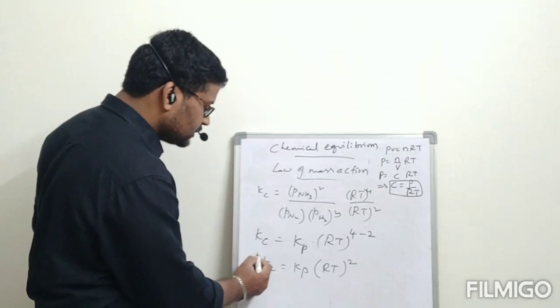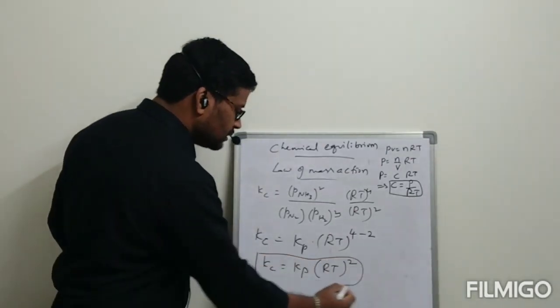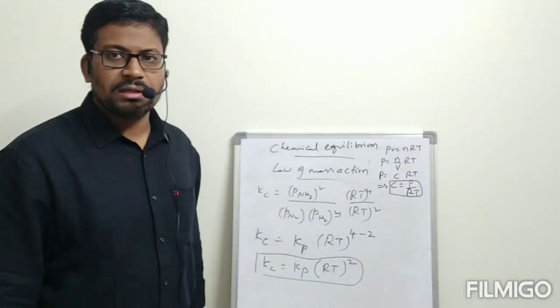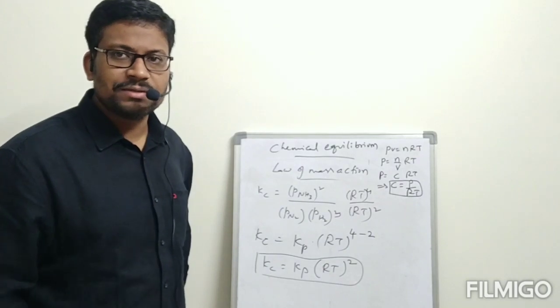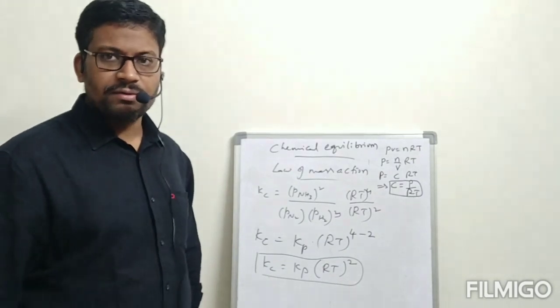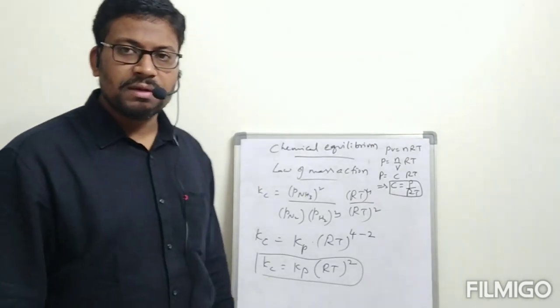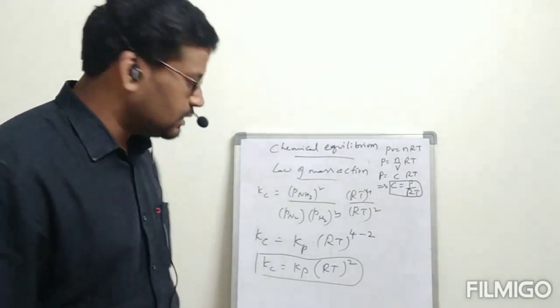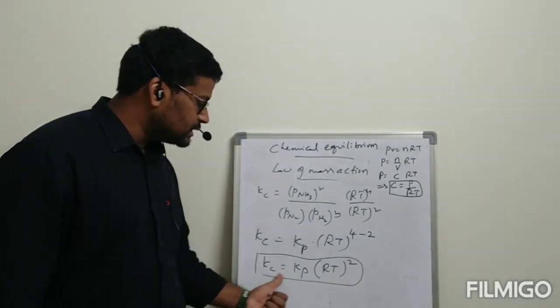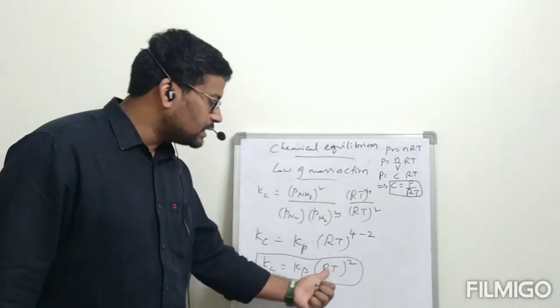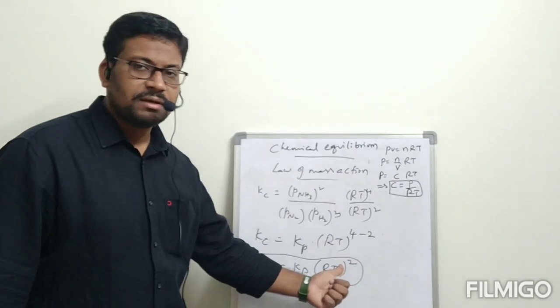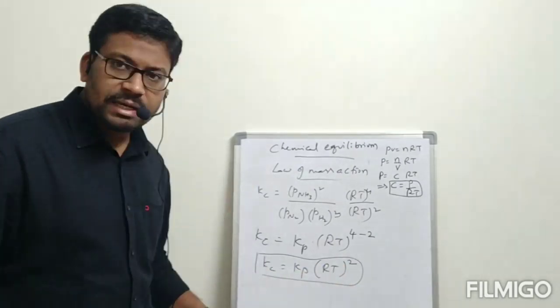This is the relation between Kc and Kp for the N2 plus 3H2 gives rise to 2NH3 reaction only. But we have to do the generalization. Till now we have done only for one reaction. For making generalization, everything is the same, Kc is equal to Kp, but the RT power is different. Is it clear, I think?